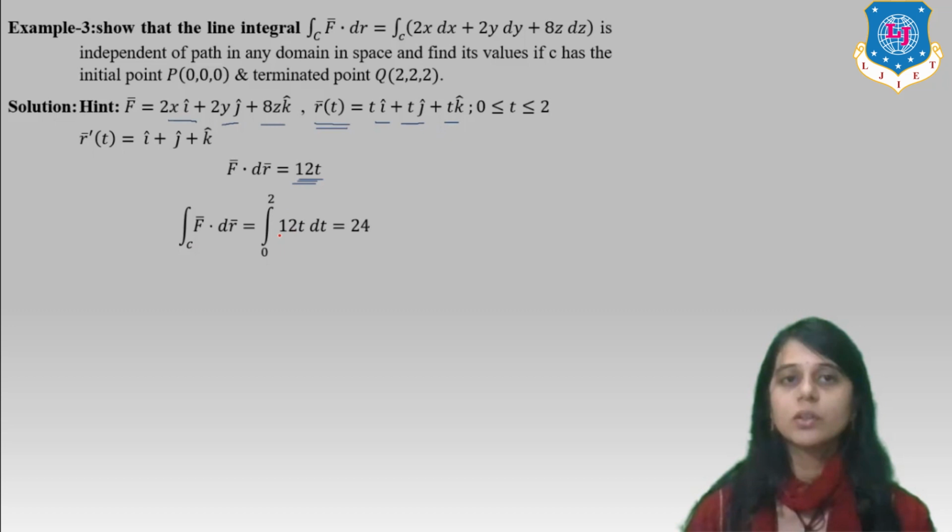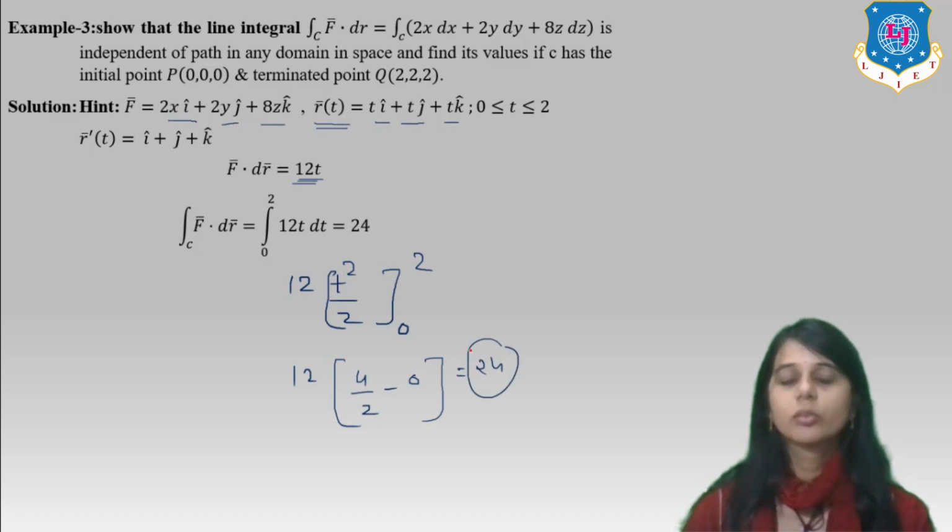Integration from 0 to 2 of 12t dt. 12t²/2 from 0 to 2, 12 times 4 by 2 minus 0, and it is 24. Okay. So this is the third example to show the line integral.